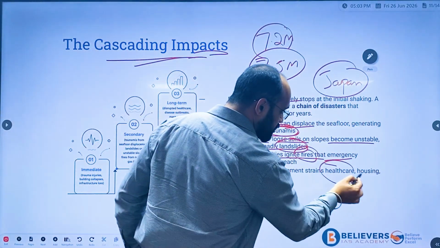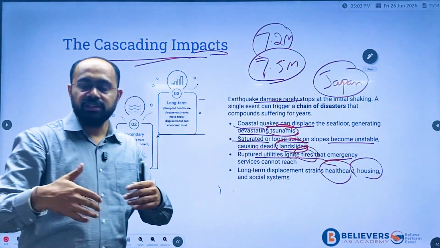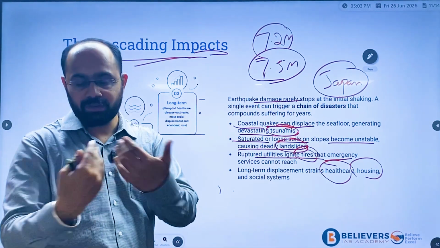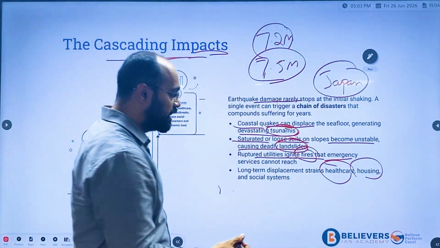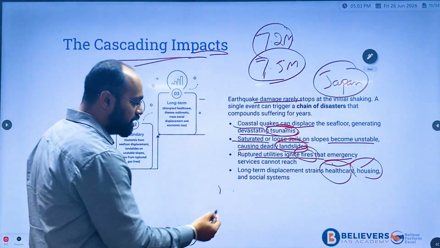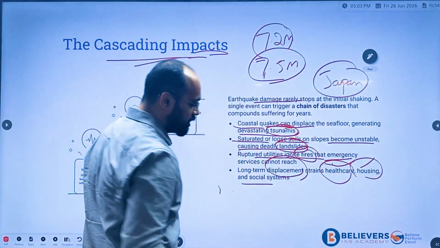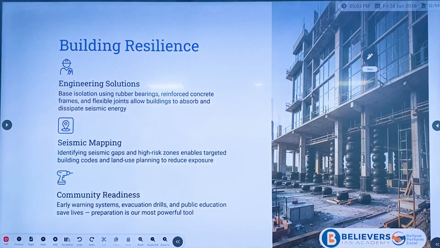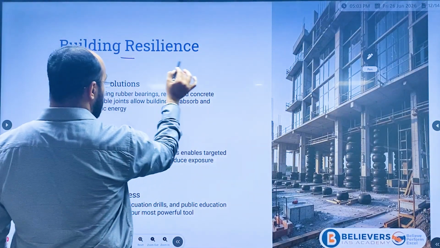Healthcare, because when an earthquake happens, there is low maintenance of hygiene, as some of the sewage water will come out. This will cause health issues. Many people will be displaced, with long-term displacement of the social system. This is what it causes, the cascading effect. Now, building resilience.